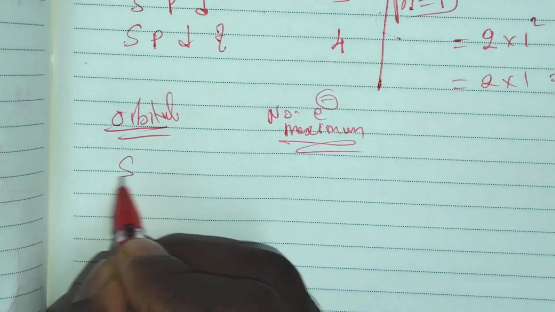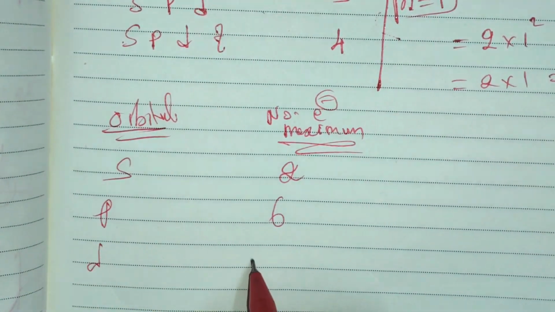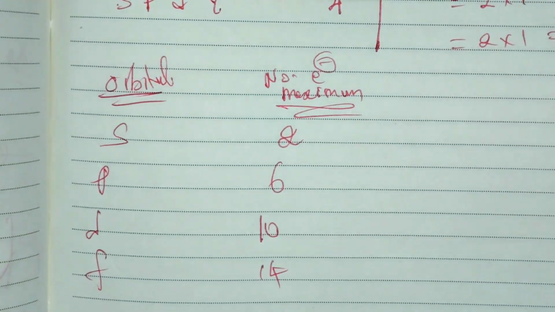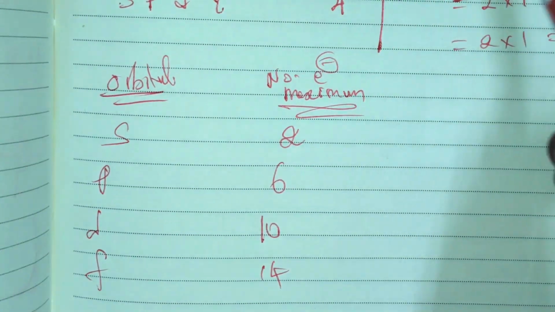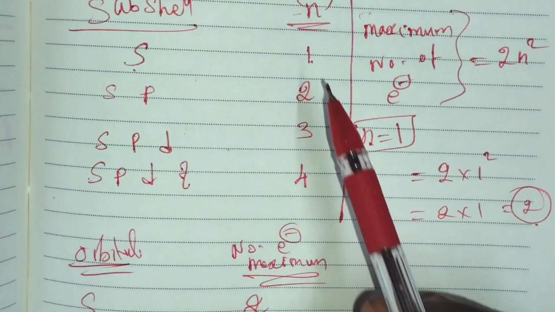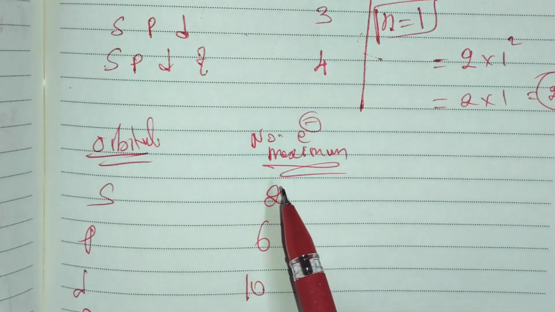The s orbital holds a maximum of 2 electrons, the p orbital a maximum of 6 electrons, the d orbital a maximum of 10 electrons, and the f orbital a maximum of 14 electrons. So depending on the n value of 1, 2 into 1 squared is equal to 2. So n equal to 1 means only the s orbital, with a maximum of 2 electrons.